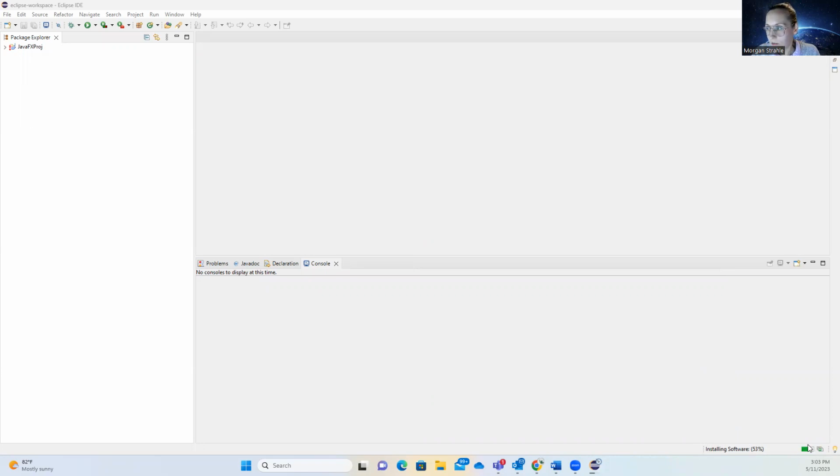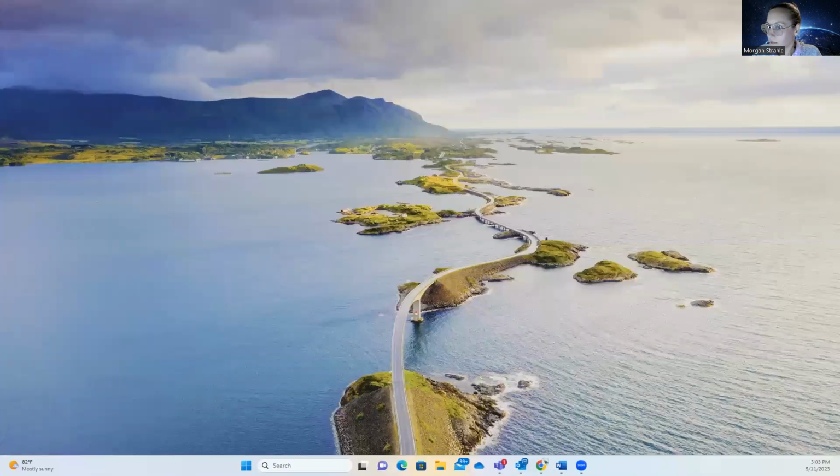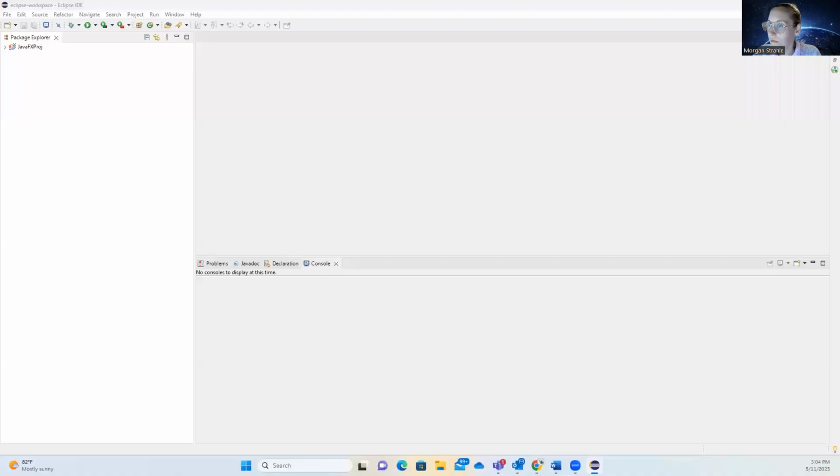After they finish installing, you will get a pop-up that asks if you'd like to restart, and that's when you restart. You do not want to restart before they finish installing. All right, now we've gotten the pop-up for us to restart, so we're going to restart now. All right, now we're back with our Eclipse IDE, and we need to